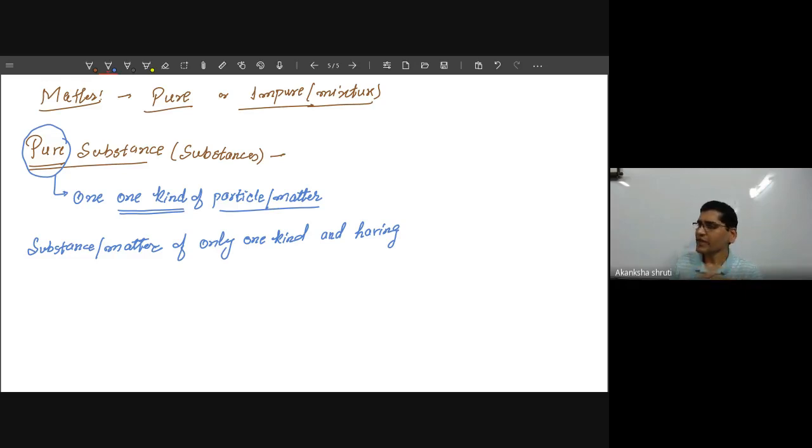But if you are taking lemon juice or lemonade, it has the taste of salt, it is sour also, it has the taste of water also. So lemonade cannot be a pure substance, but oxygen or say water, water could be a pure substance. It has the same taste. So matter, Sir, of only salt, one kind.